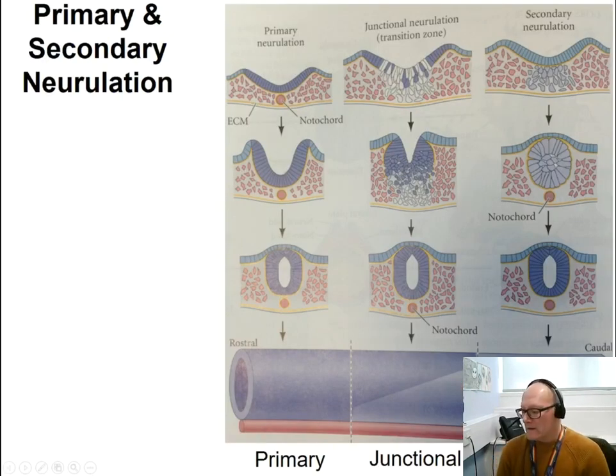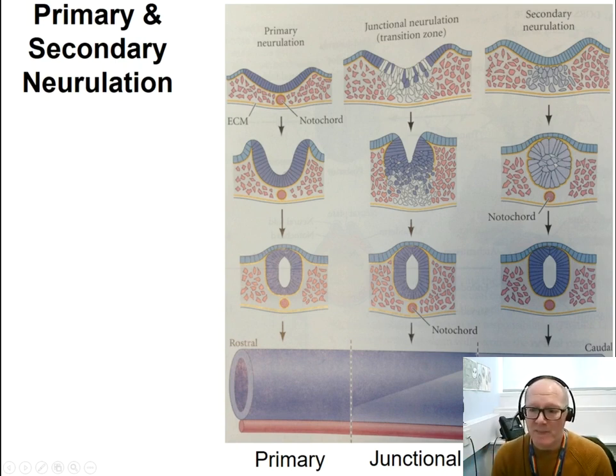Now, the neural tube formation can happen by primary or secondary neurulation. Now, primary neurulation and secondary neurulation occur both in the same animal. Okay, so it's not that some animals have primary neurulation, some other animals have secondary neurulation.